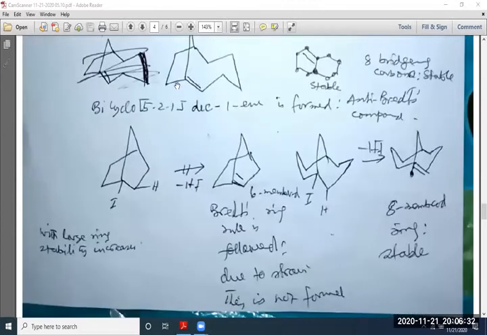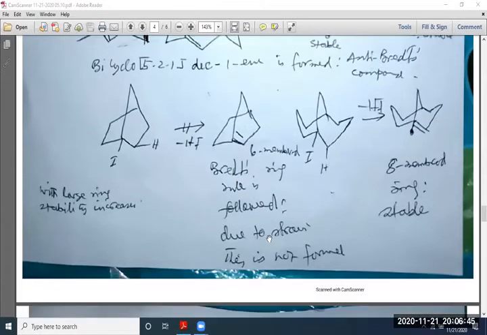Okay. Now if you look at that, it is not possible because of the 6-membered ring. So Bredt's rule is followed. Due to strain, this compound is not formed. But here is an 8-membered ring. So this is stable. So it is a violation of Bredt's rule.